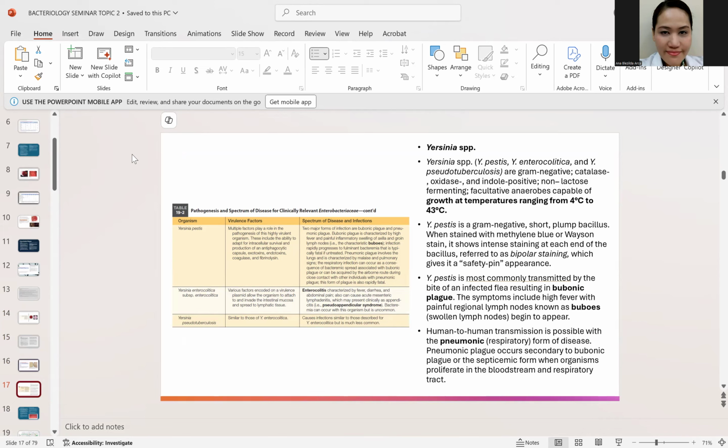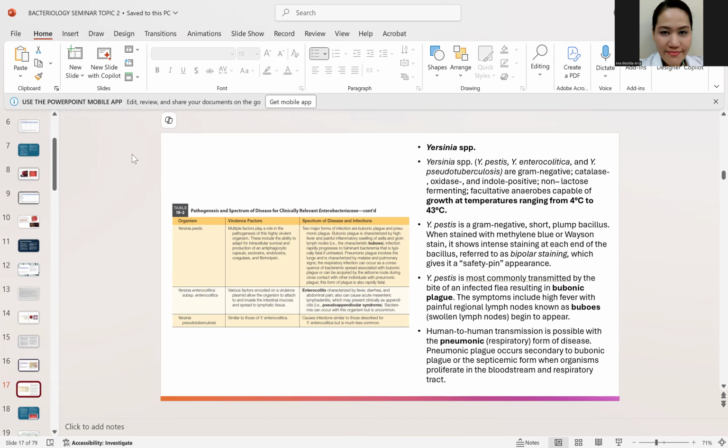So how do you get the bubonic plague? The bubonic plague, you can acquire from getting bitten, right, by the flea from the rats. Okay, correct? Rat flea. Yes, correct. Wherein you're going to have the buboes. When you say bubo, these are the swelling of your lymph nodes on your axilla, groin area. And then, since they are swollen, they become black, which are called buboes. Okay? And then, this disease is rapidly fatal, where the patients can die because of pulmonary failure or respiratory failure.